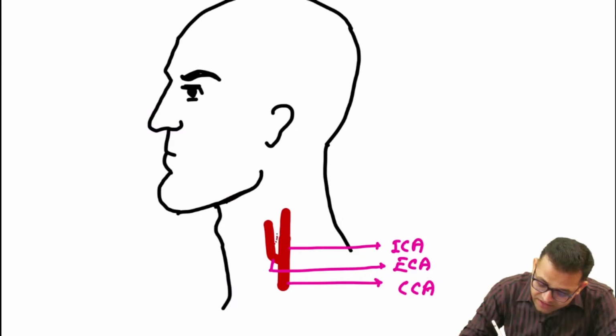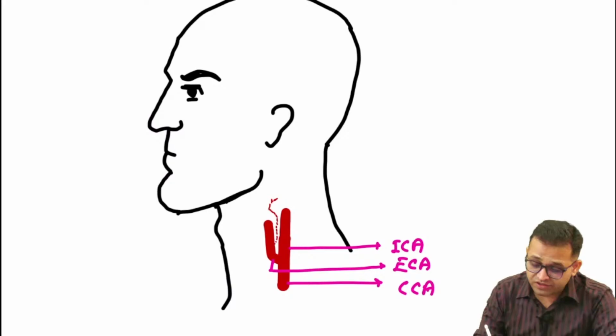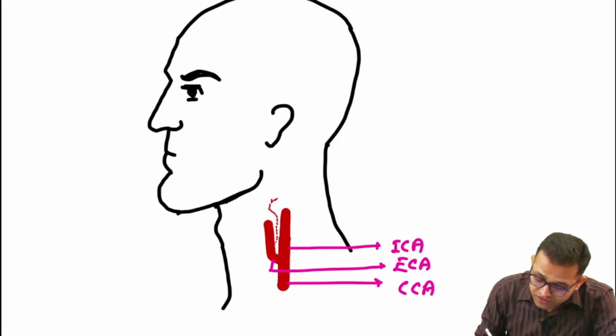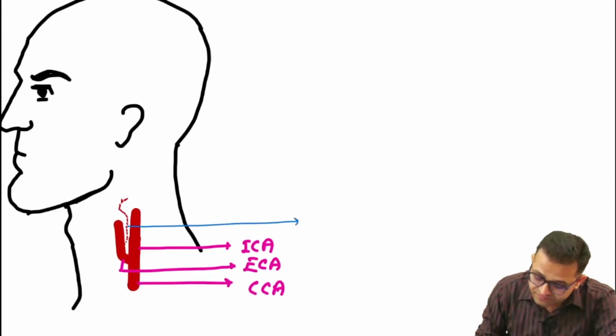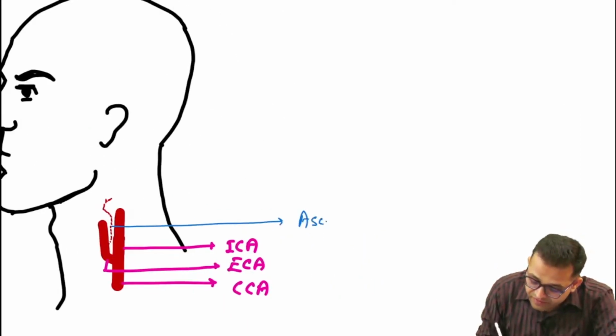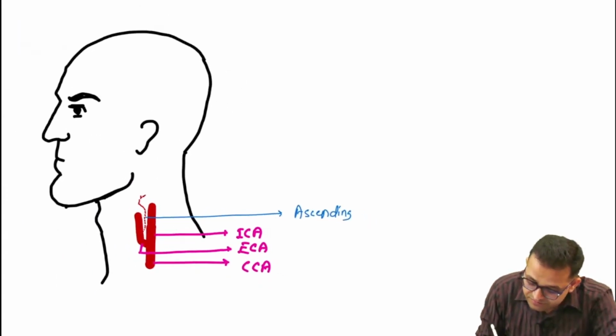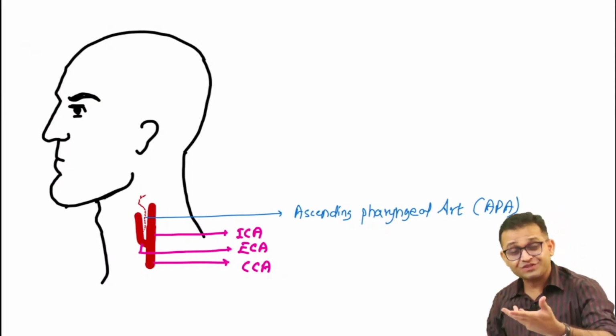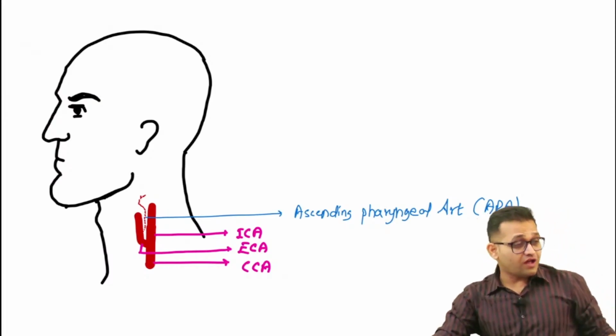Now try to understand: the first branch is ascending upside and going to supply the pharynx. Three MCQs are there on this. This is the ascending pharyngeal artery. In short we will say Apa. In Urdu we call the elder sister Apa.